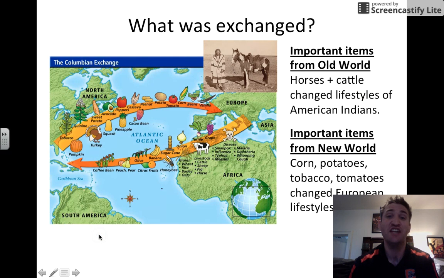What was exchanged? Some important items of note. The Old World traded horse and cattle to the Americas, changing the lifestyle of the American Indians. And the New World had foods the Old World had never seen before. Foods like corn, potatoes, tomatoes, and tobacco changed European lifestyles, the way they grew crops, the way they had their diet.